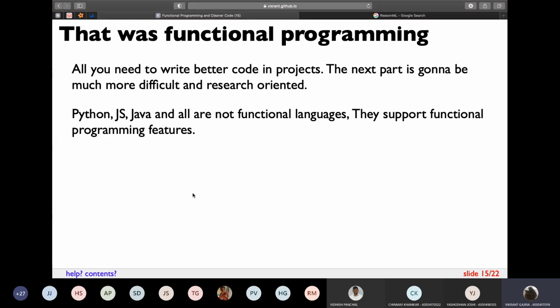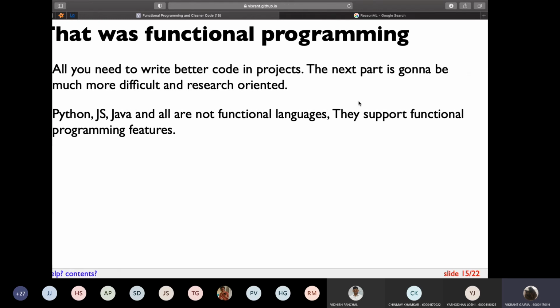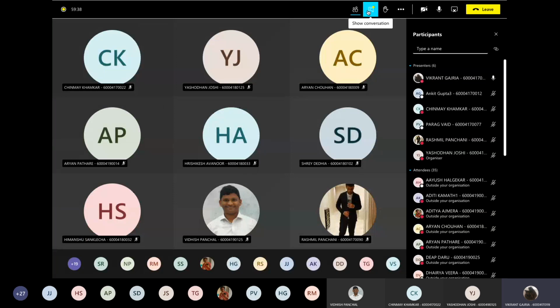So far, whatever I have explained is definitely useful in the projects that you will maybe code, the mini projects or the internship projects or the Unicode projects. But what I have not touched so far is that Python, JavaScript, and Java are not functional languages. Python will still allow you to declare variables outside, JavaScript will still allow you to insert printf statements or console.logs inside the logic. There are languages which restrict all of this, and the next section of this talk will be about those few languages. So if anybody has any doubt, you can just put it in the chat box.